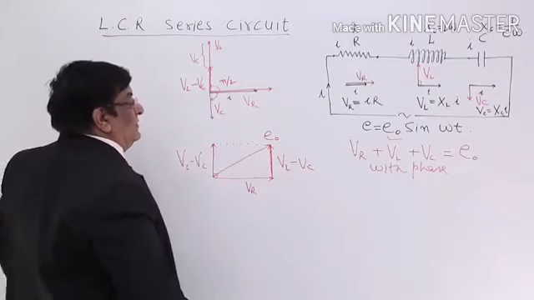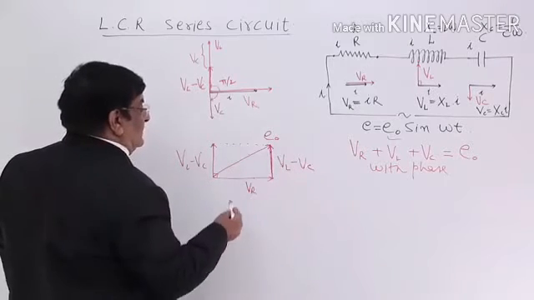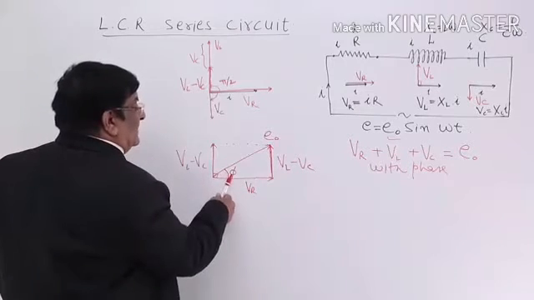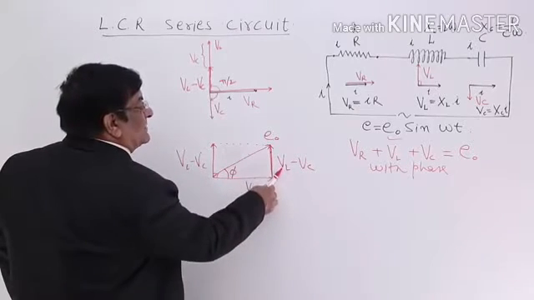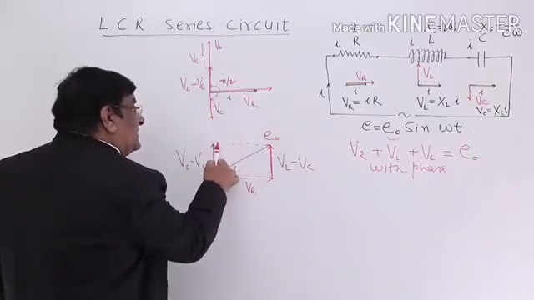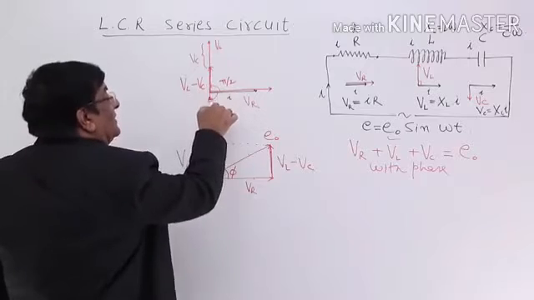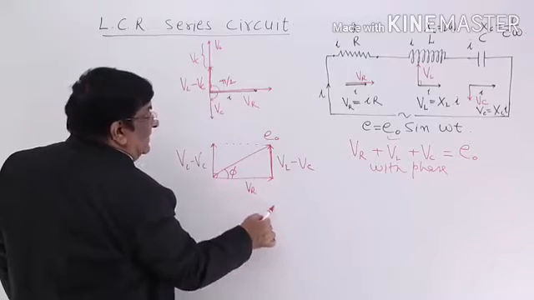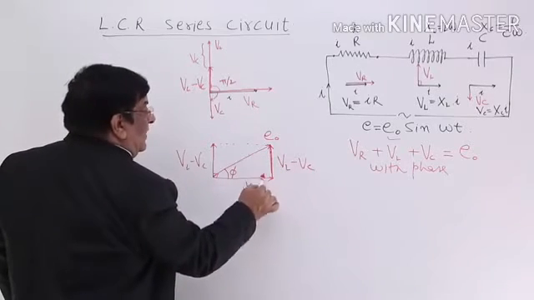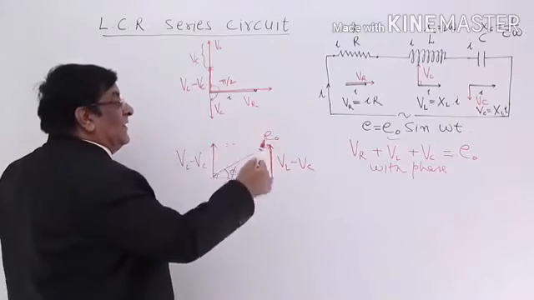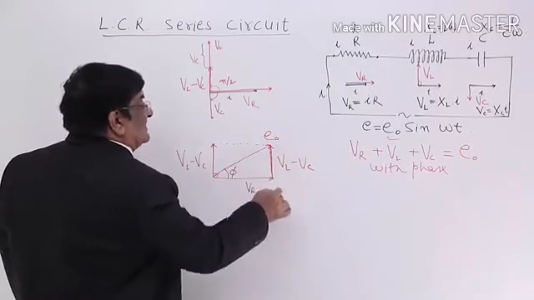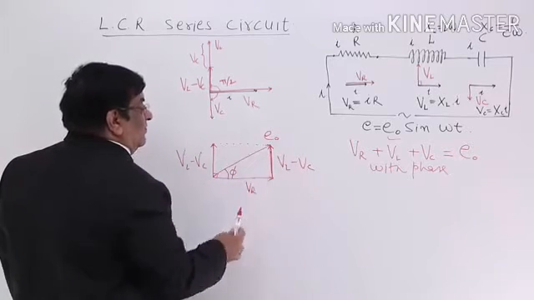We see depending upon the value of VL, VC, an angle is developed here, phi. And this depends on how much is VL and how much is VC. Maybe VC is large and VL is small, then this line will come here, phi will be negative. Maybe both are equal. If both are equal, then this line will be here only, this phi will be 0. If VL is very large, then this phi will be very large. Okay, so this is one triangle representing all the voltages.